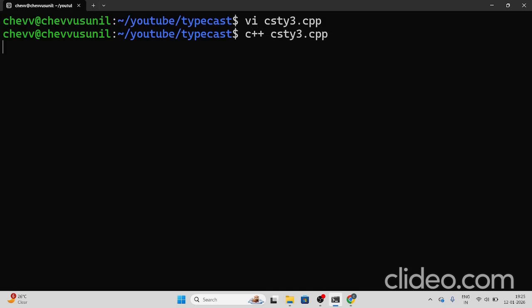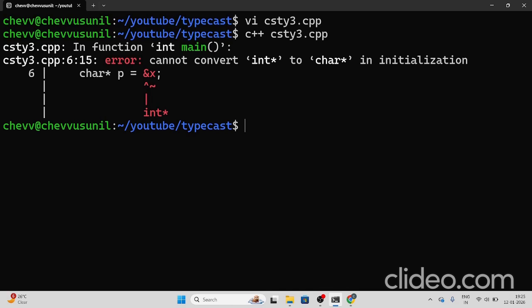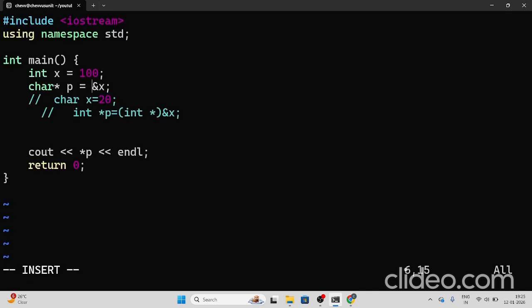First we compile, and the compilation gives an error. Why? Because, as I already said, C++ has strict type checking, so we must externally mention which type we are converting to. Here we are trying to convert the integer variable's address into a character pointer, so the correct form needs a cast. It will then point to the last byte of the x variable, and it will be 100.